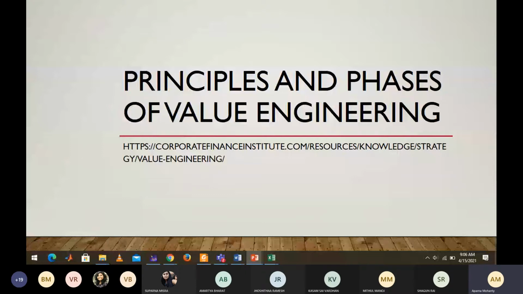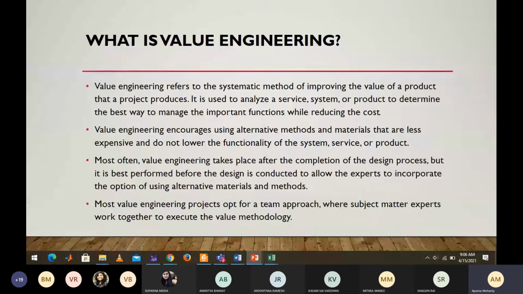Is it clear? Could you understand what value engineering is? Hello? Yeah, could you understand what value engineering is? Is it clear or no? Let me know. Yes, ma'am.